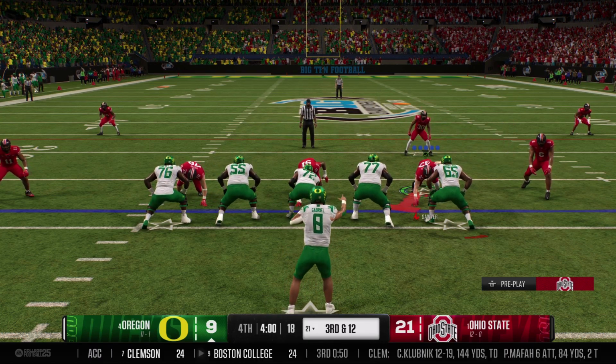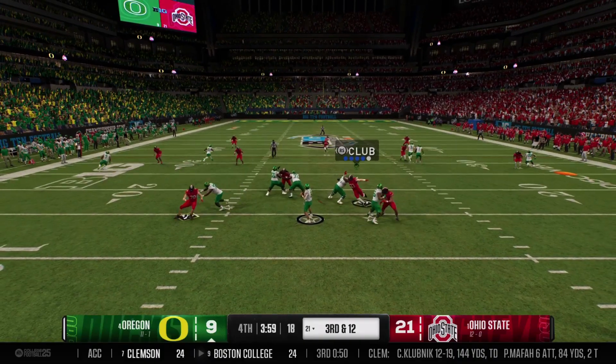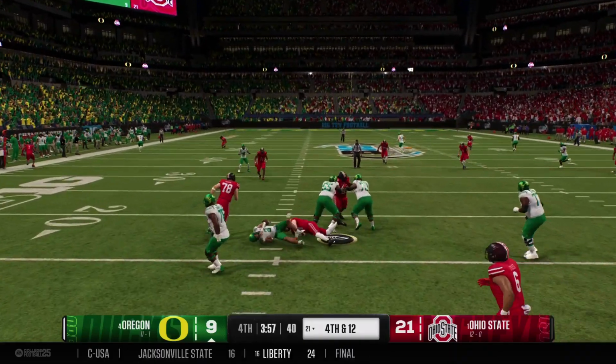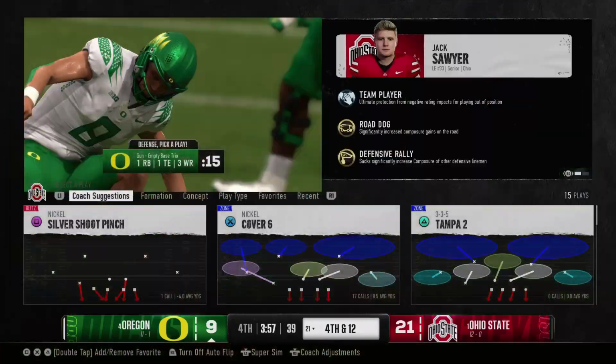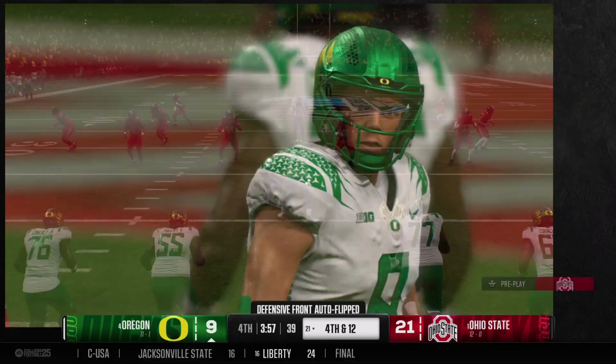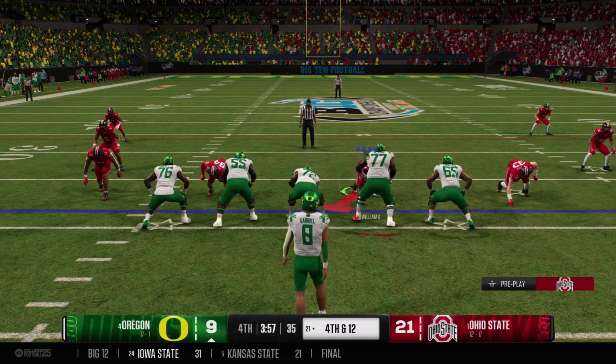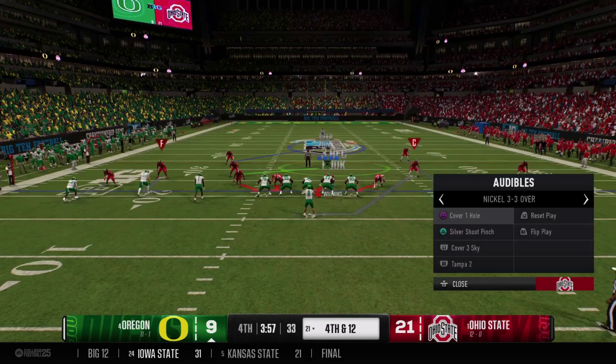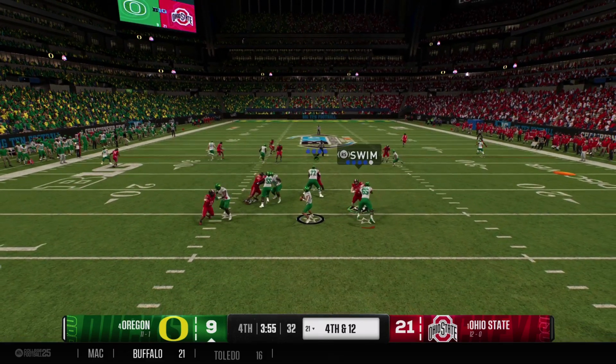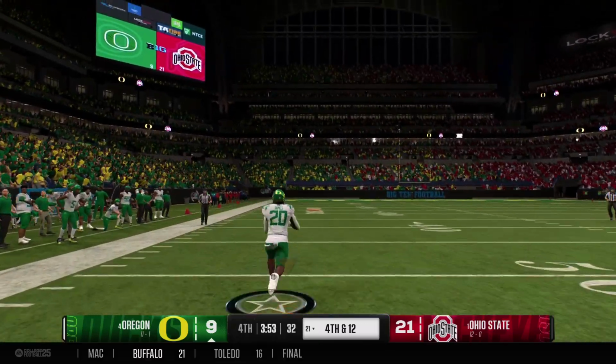3rd and long. Back to throw. It's Gabriel. Tries to avoid the rush and just gets rid of it. Well, that's not what you want to see as an offense when you're trailing late in a football game. An incompletion on 3rd down and long. It's a bit of a risk. But with that clock looking the way it looks right now, I think you've got to go for it.